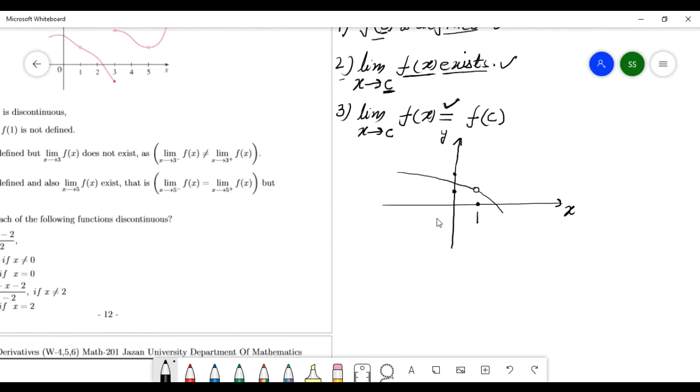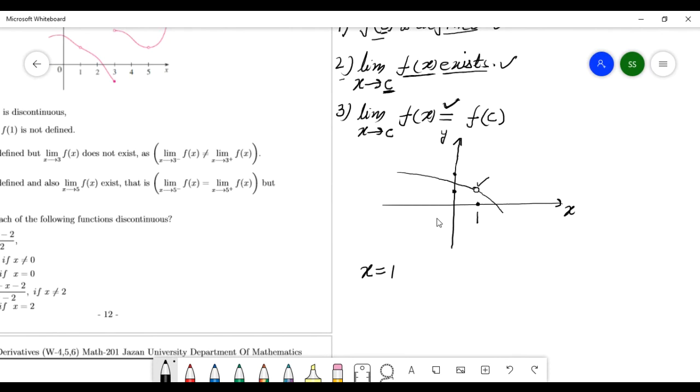At this number 1, what is here? At this number 1, x is 1. You can see here at x is 1.